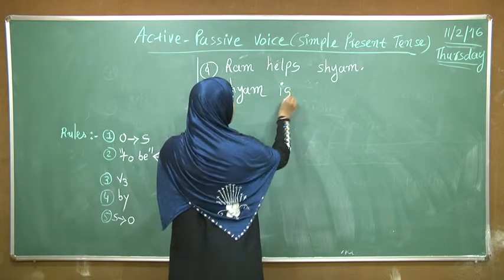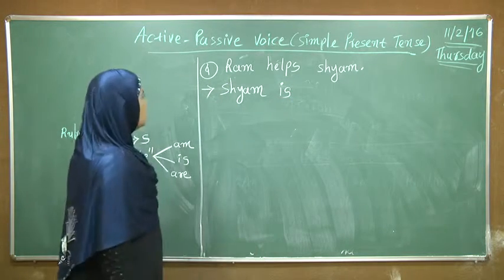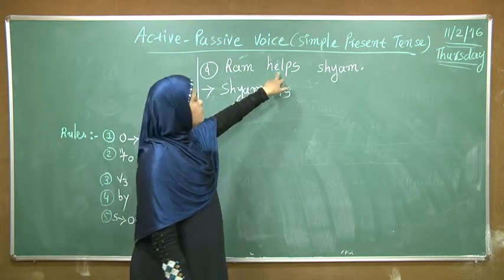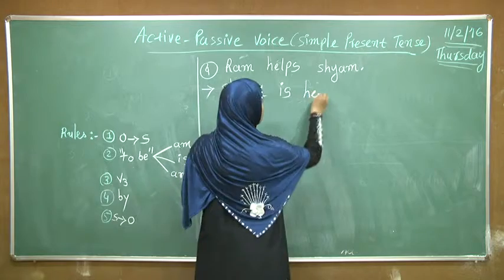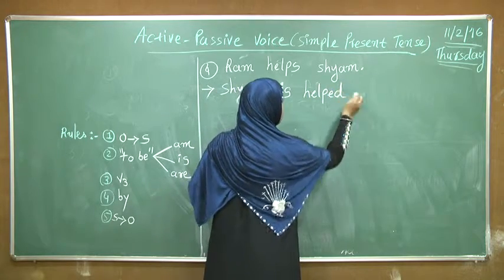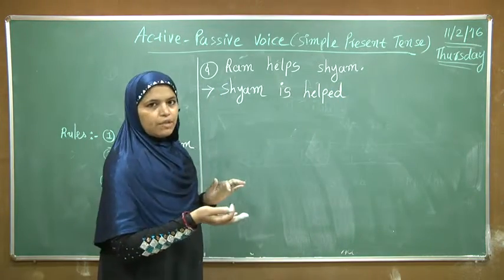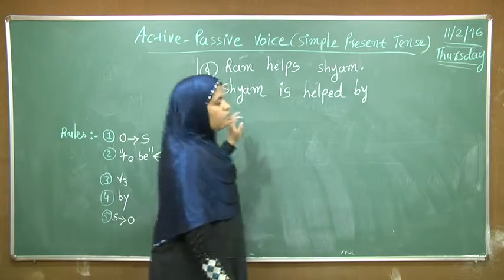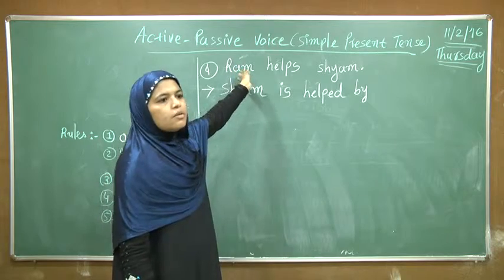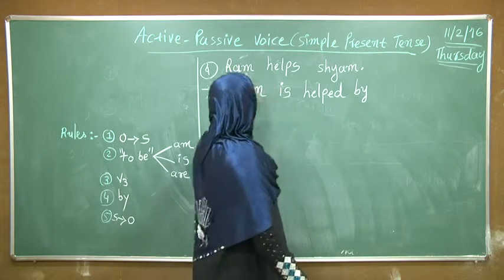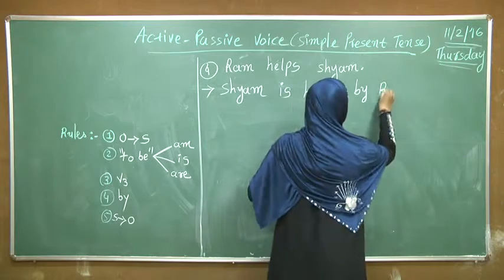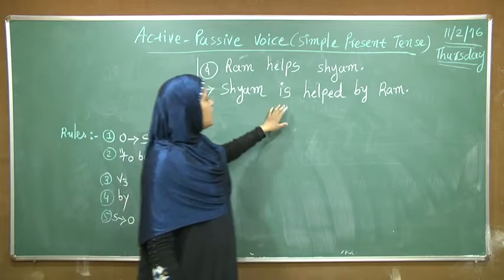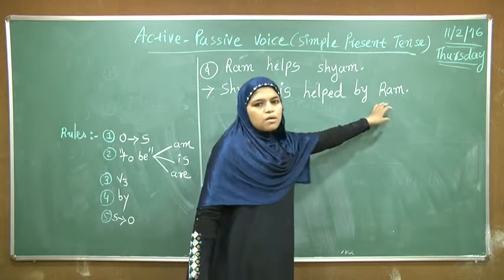Shyam is. For V3, helped is the V3 form of this verb. Helped. Then after the V3 we have to put by. Then subject comes at last. Ram. Answer is Shyam is helped by Ram.